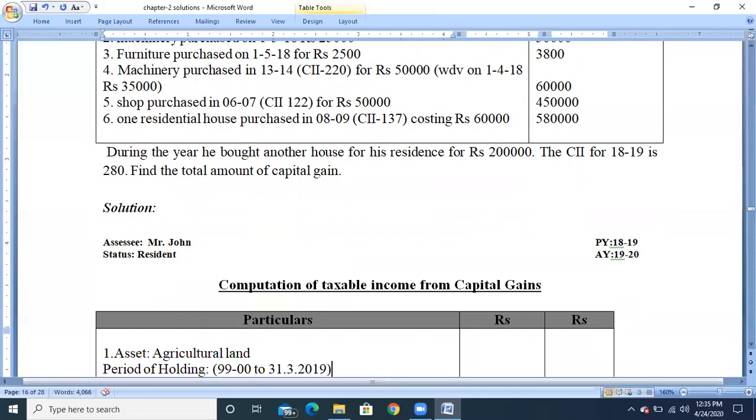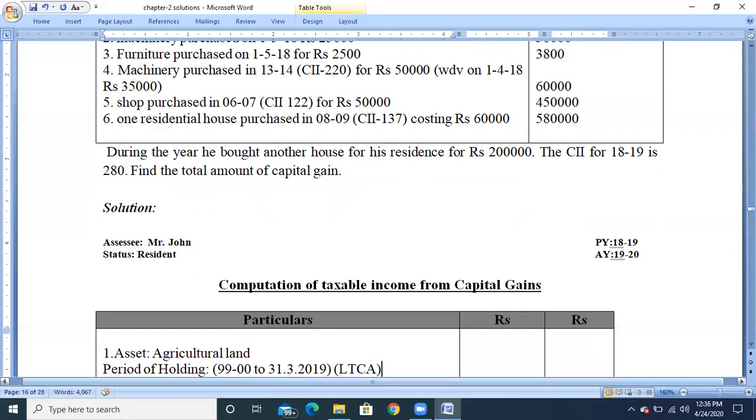Agricultural land falls in the fourth category as an immovable property; it should be held for more than 2 years to be a long-term capital asset, and if held for less than 2 years, it is a short-term capital asset. Since it has been held for more than 2 years, it is a long-term capital asset.